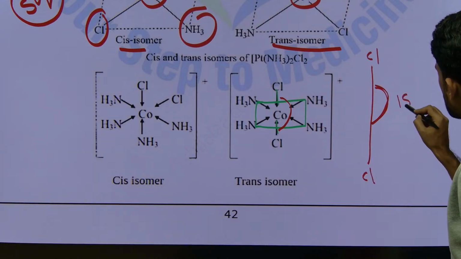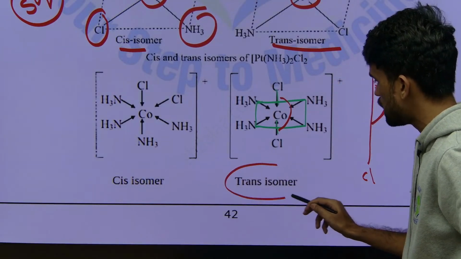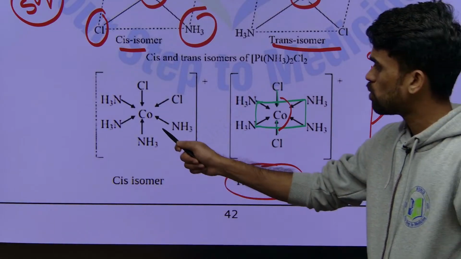So it is 180 degrees now. If the same ligands are at 180 degrees, you can call it a trans isomer. Trans isomer. Okay. Now what about this ligand?